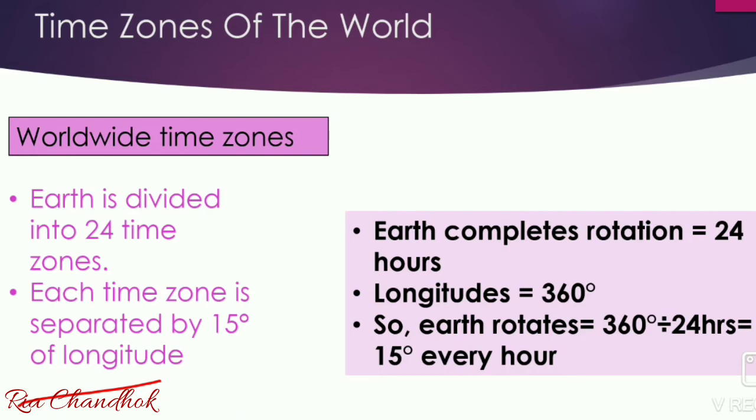He chose this figure because the earth completes a rotation every 24 hours, and there are 360 degrees of longitude. If we divide 360 degrees by 24 hours, that means the earth rotates through 15 degrees every hour. So he divided each time zone into 15 degrees of longitude.